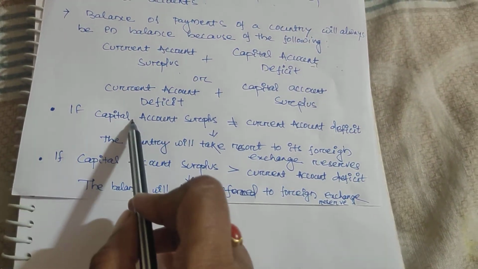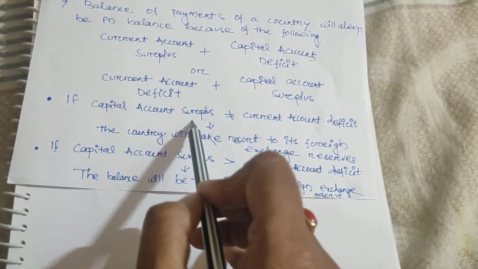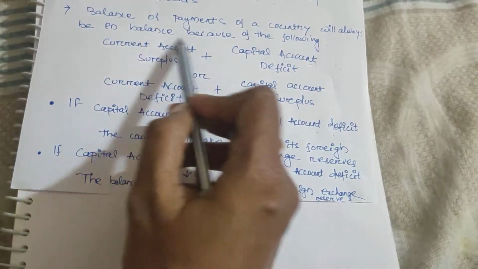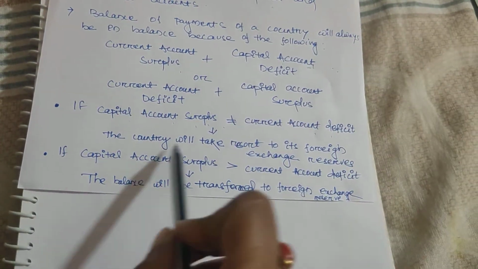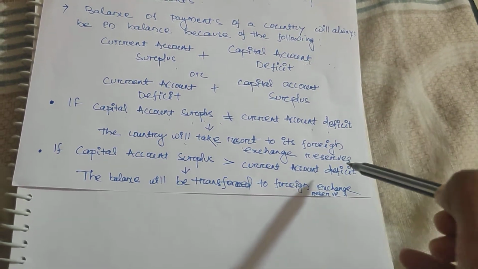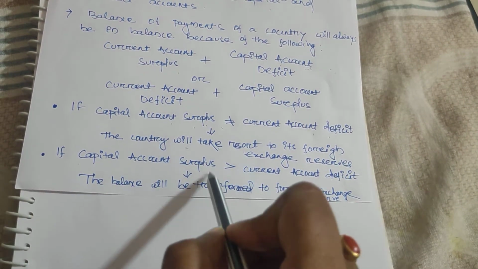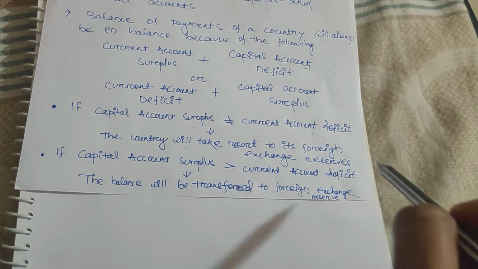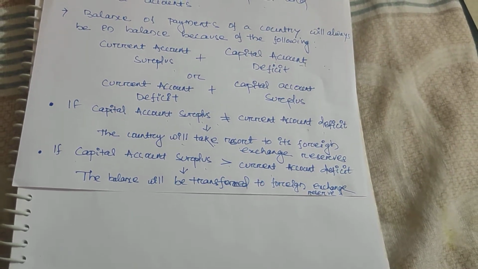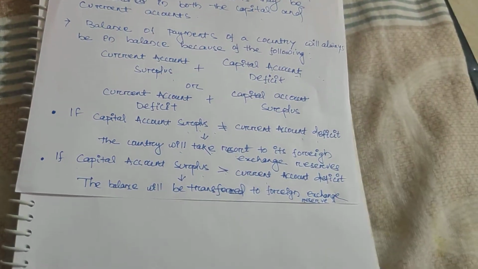See, suppose capital account surplus is not equal to current account deficit. So what do we do to balance our balance sheet? A country will take recourse, meaning the country will utilize its foreign exchange reserves. Get it? And if the capital account surplus is greater than the current account deficit, then obviously the balance will be transferred to foreign exchange reserves. Like that only, a country makes a balance in the balance of payment.